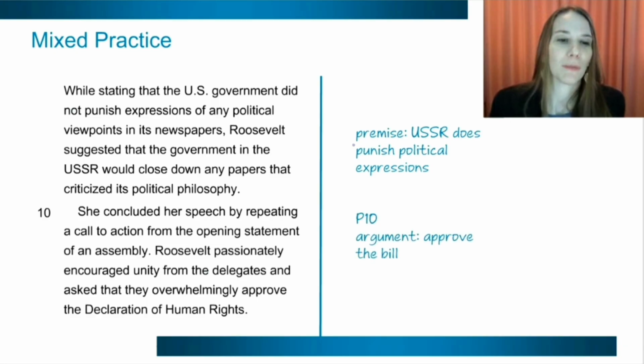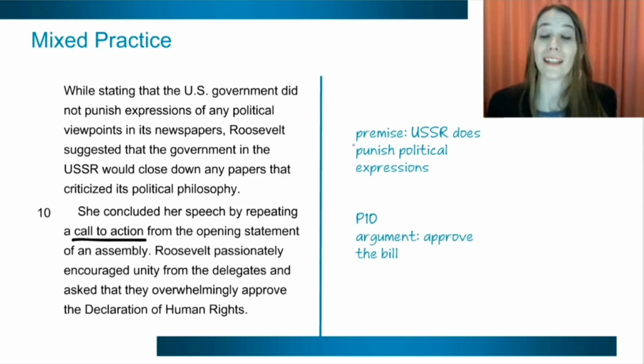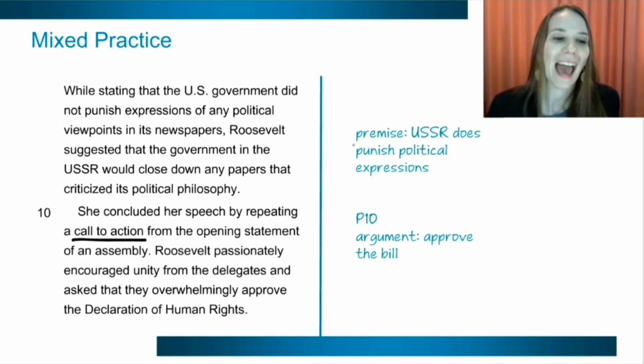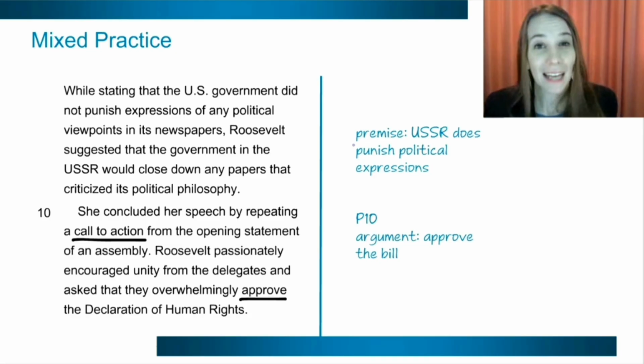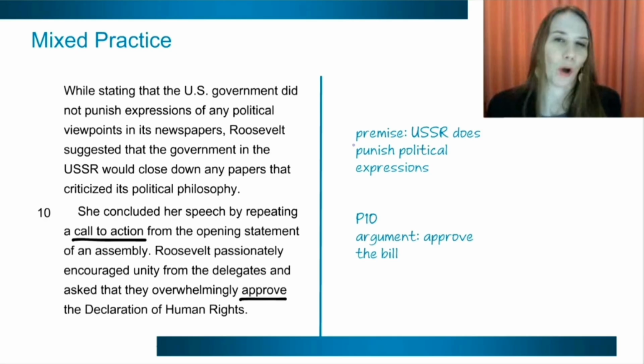Now, she concludes her speech by repeating her call to action. Remember, a call to action is going to be what the author wants to happen after you read this or after you listen to this. So this is, again, going to be part of that main point of view or that main conclusion. So this call to action is encouraging everyone to approve it. So she's saying, approve this bill. And again, that goes back to the claim that we saw earlier, which is approve this bill because the preservation of human freedom is important. Notice how all of that is support for kind of the same general concept.